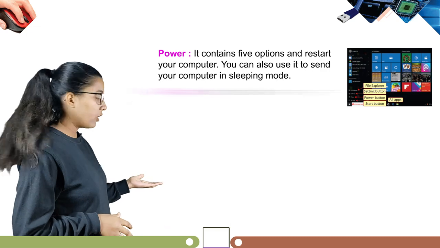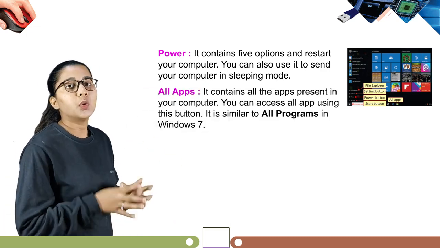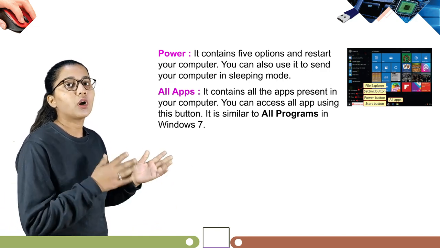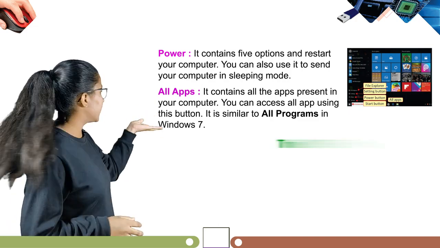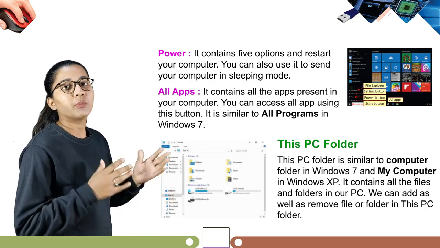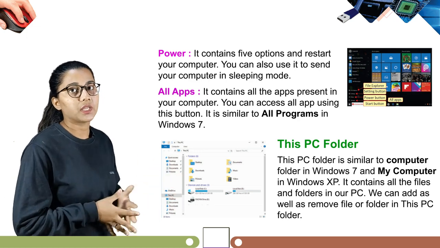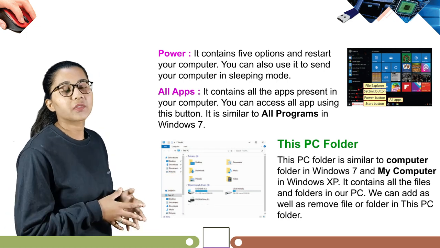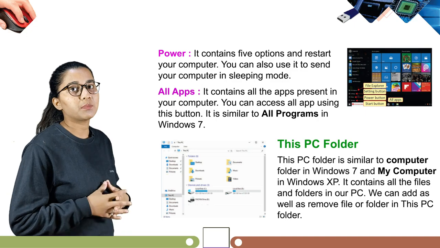Next we have All Apps. It contains all the apps present in your computer. You can access all apps using this button. It is similar to All Programs in Windows 7. So next is This PC folder. This PC folder is similar to the Computer folder in Windows 7 and My Computer in Windows XP. It contains all the files and folders in our PC. We can add as well as remove files or folders in This PC folder.